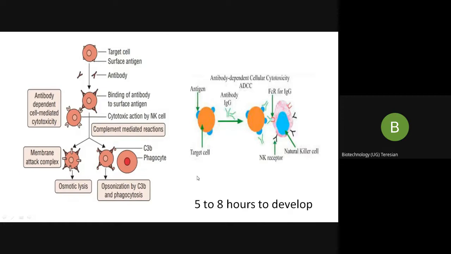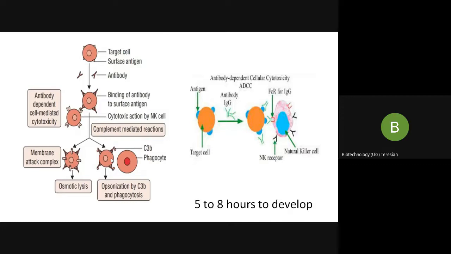The other phenomenon is that the C3 complement can bind to the antibodies. They opsonize it, that is, they form a coating over the target antigens. Once this coating is formed, your phagocytes are attracted towards this, recognize it as foreign and start engulfing these antigens, that is the host antigen, and bring about phagocytosis.